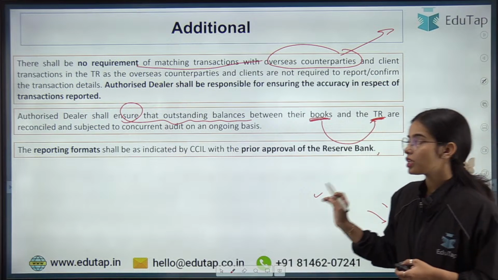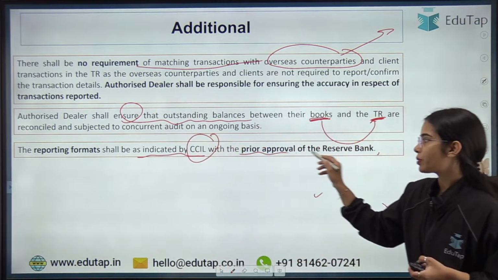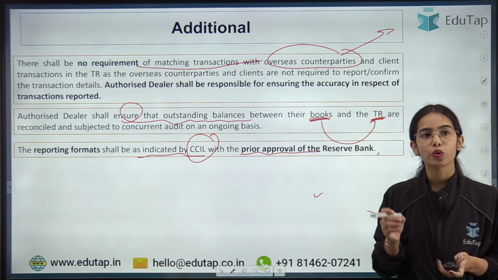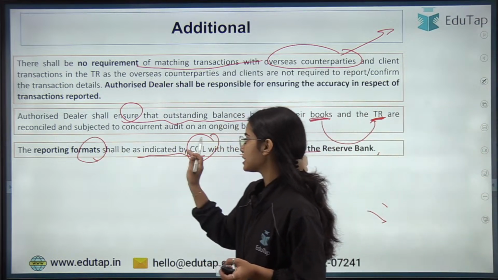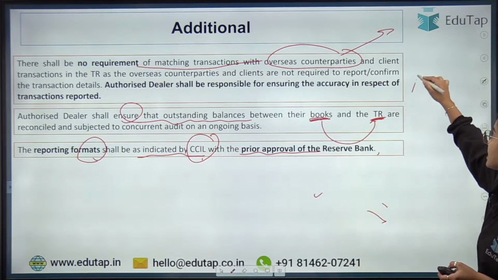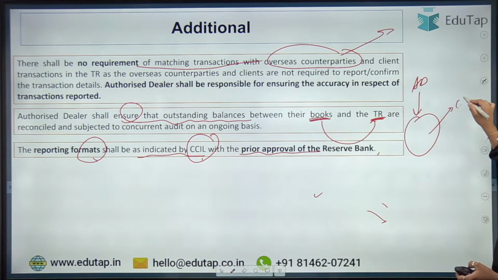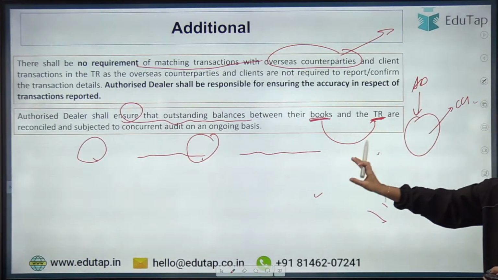Okay. So the reporting formats shall be as indicated by the CCIL with the prior approval of the Reserve Bank of India. So authorized dealers will be reporting the data in the formats given by the CCIL with the prior approval of the Reserve Bank of India. Authorized dealers have to report the data as per a set format that will be provided by the CCIL after discussion with the Reserve Bank of India.